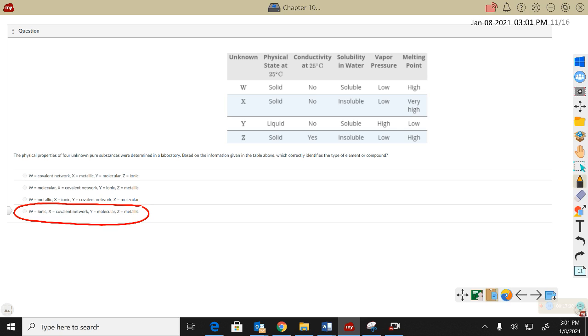That might quickly identify Z as a metal. It's also not soluble in water. It's got a low vapor pressure and a very high melting point. That would all seem true of a metal.